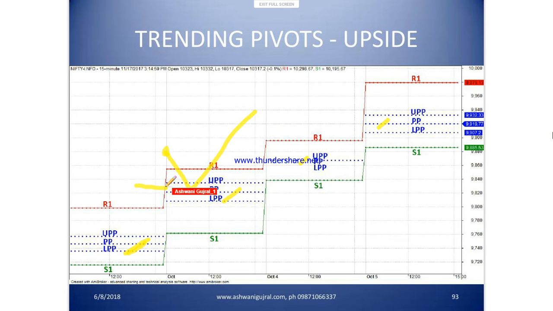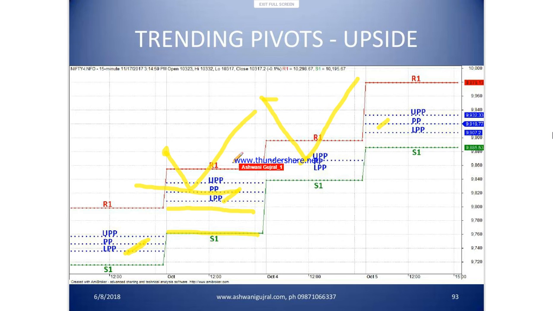Again, what is the pivot? It is 200. Where can you put a stop? S1 is the ideal stop, but you can use a stop here also if the stop is too wide. So every day it comes up, use the decline to trade the other side.